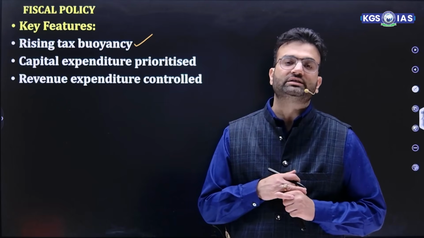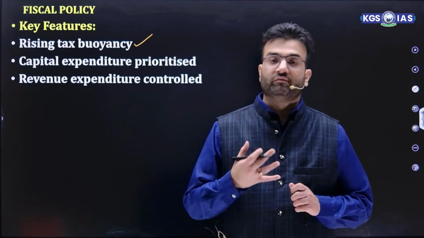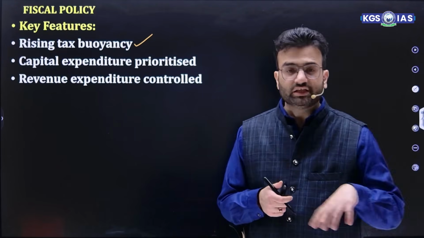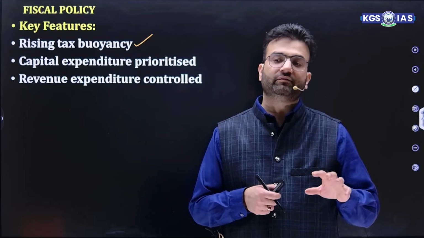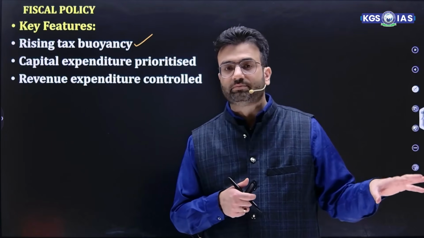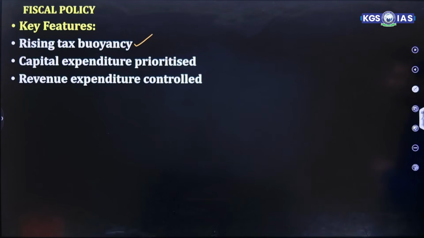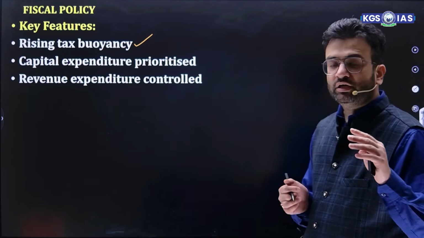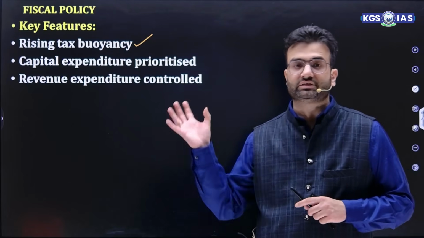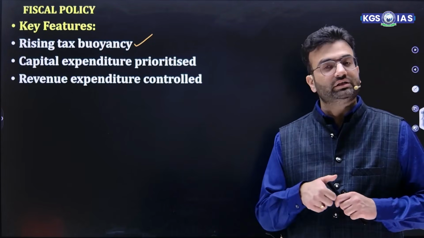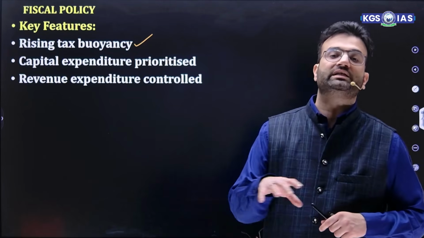And how does tax buoyancy improve? When the tax system becomes more citizen friendly, when tax administration becomes smooth, like the honoring the honest platform, and when the tax system becomes less complex, all these things enhance tax buoyancy. Then capital expenditure is prioritized. What is capital expenditure? Expenditure which is asset creating, like creating infrastructure. And revenue expenditure is controlled, because revenue expenditure is recurring and non-asset creating.